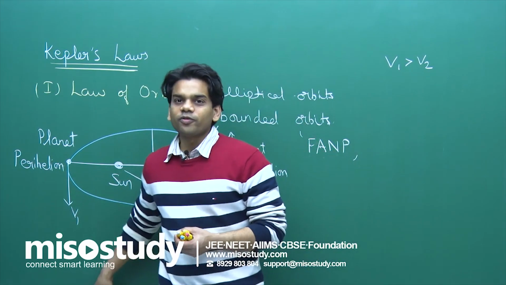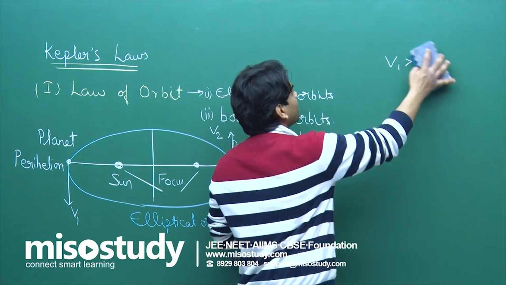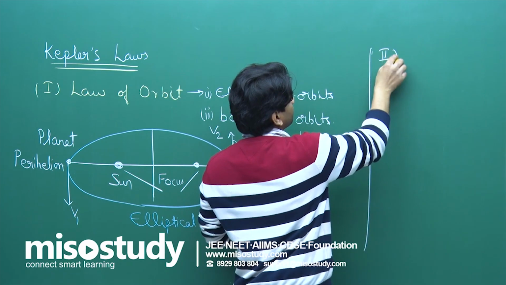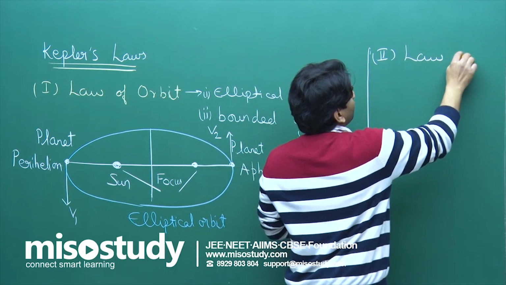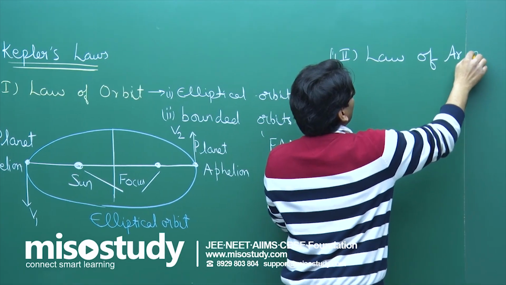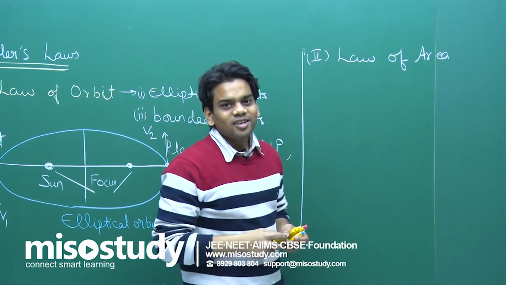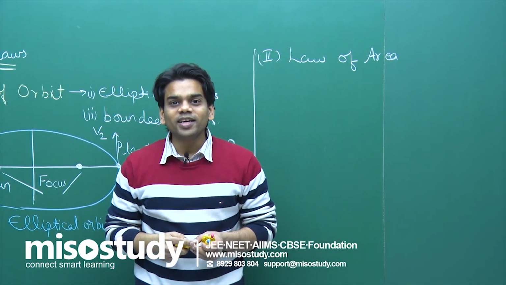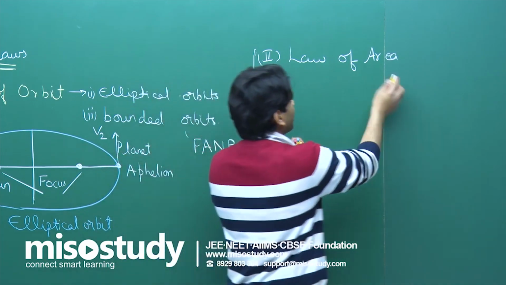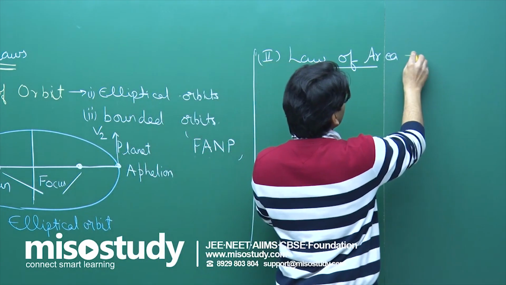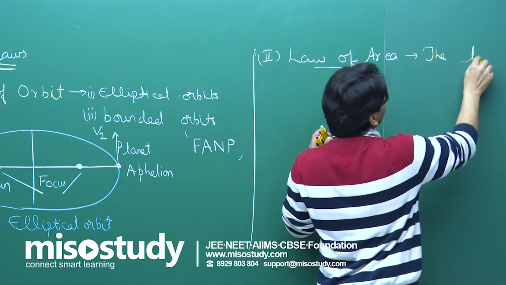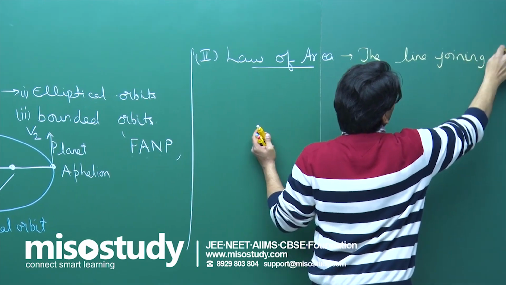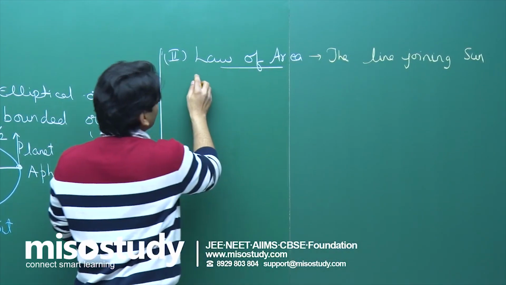Next part, the second law of Kepler. The second law is the law of area. A very simple law it is, the law of area. This law says that the line joining the planet and the sun sweeps equal area in equal intervals of time. I am writing here the law: the line joining sun and planet sweeps equal area in equal interval of time.